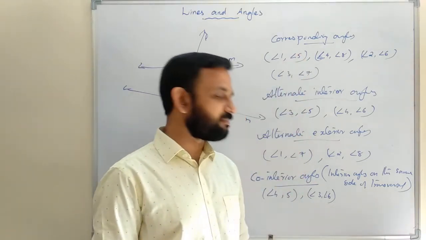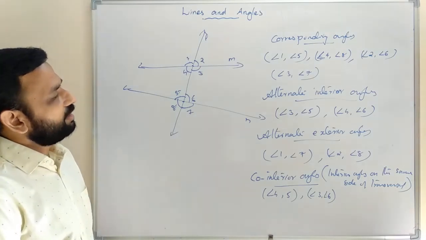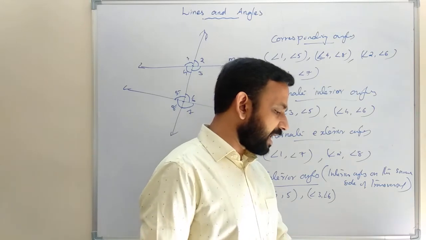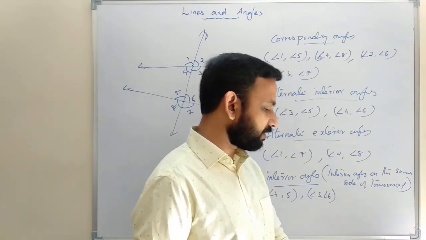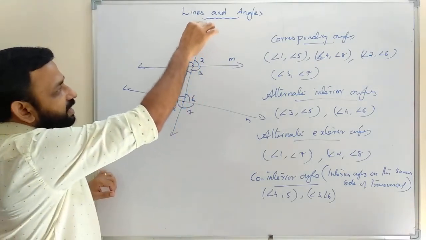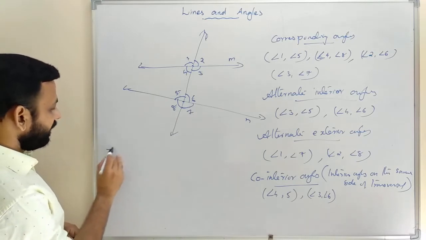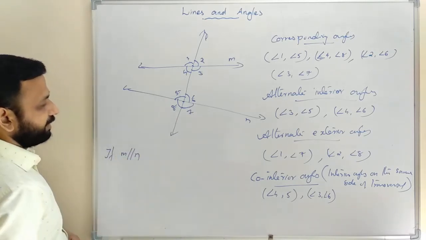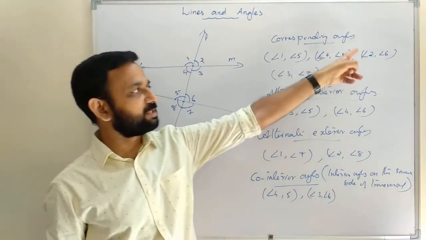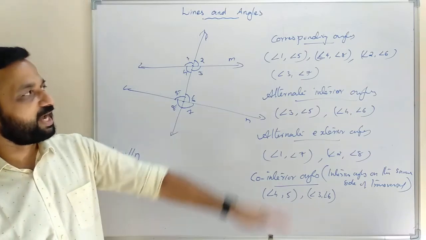So we have some axioms. The first axiom is: if a transversal intersects two parallel lines, that is, if M is parallel to N, then each pair of corresponding angles is equal.